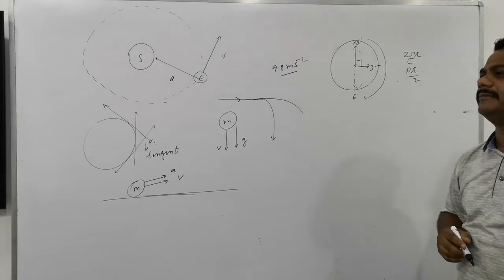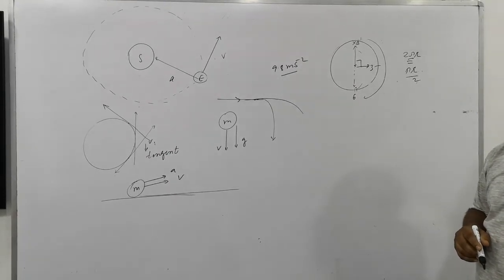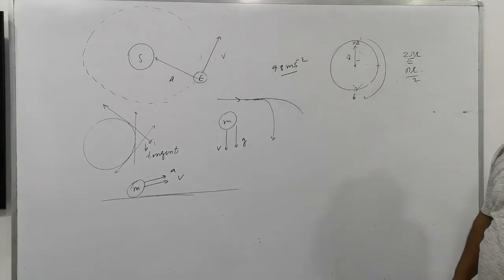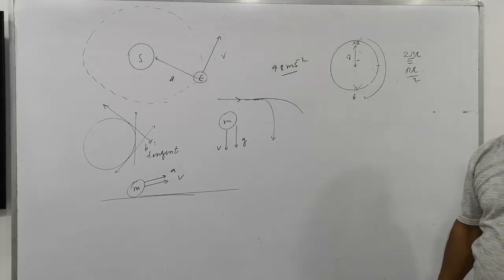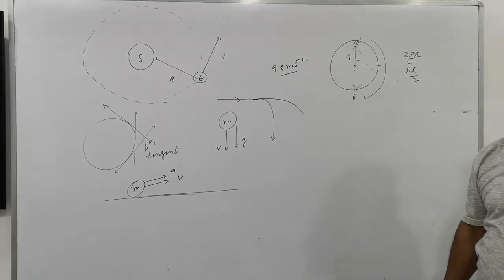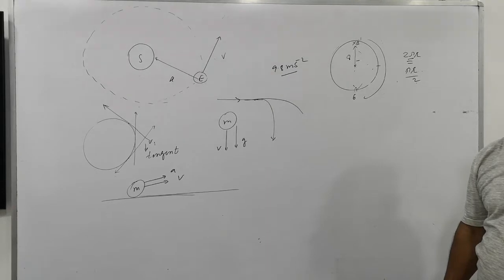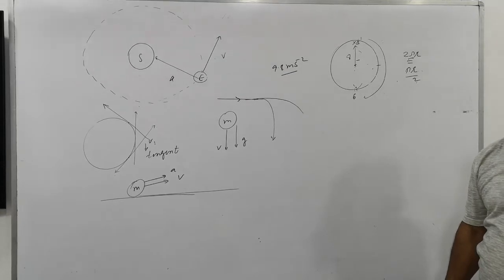Calculate the distance covered by the tip of the minute hand of length 8 centimeter of a wall clock in 1 hour. The length of the minute hand is 8. How much distance does the minute hand move in 1 hour? Suppose the hour hand is at 12 and the minute hand is at 12. After 1 hour, it is at 1 o'clock. What will be the distance moved by the minute hand?